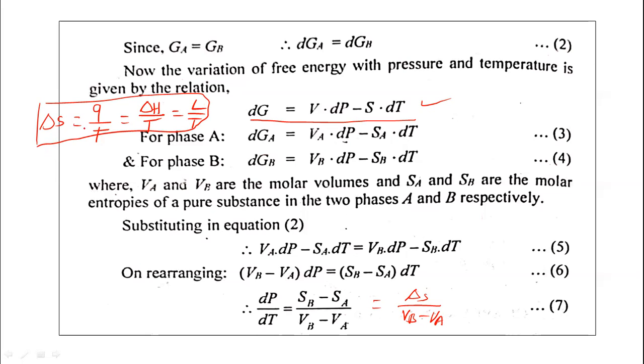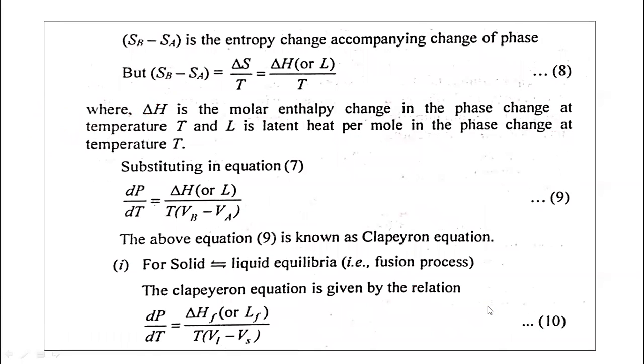So it means that we can substitute into this equation now. Delta S equals delta H upon T. So let us do this here. We can write this equation: delta H upon T into VB minus VA. The left side remains the same, so dP upon dT. You can see here delta S equals delta H upon T, so we have substituted into that equation and we are getting this equation here.